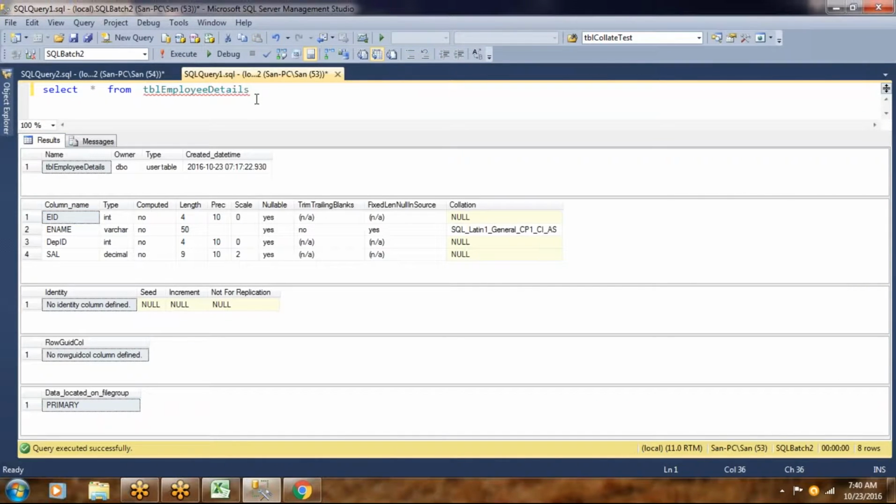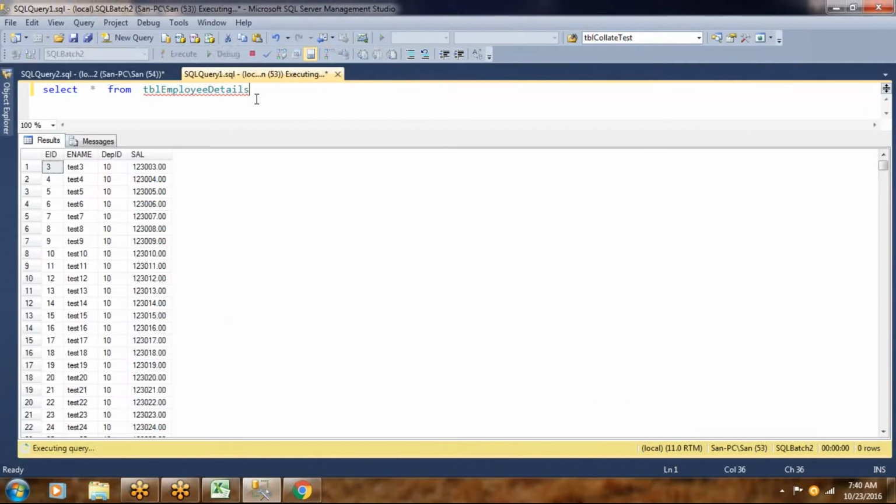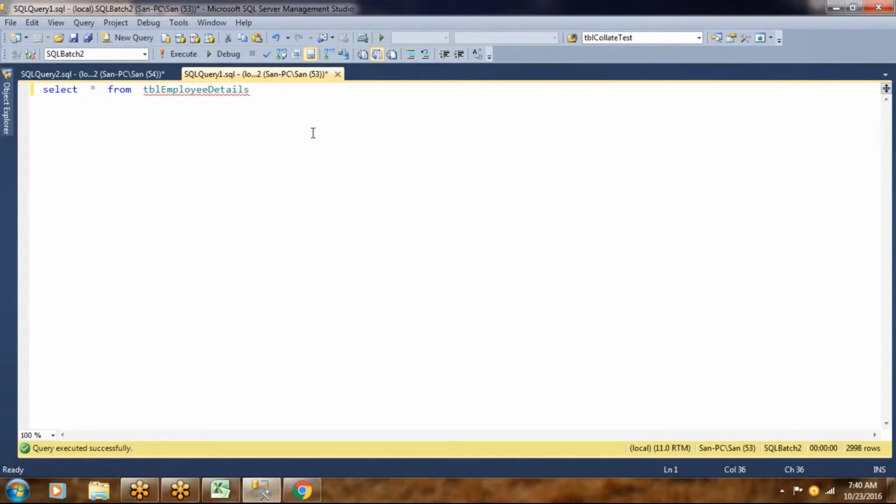Now if you see, there are some 2998 records there. So you could see the table structure is there, but the data is not there after the previous statement.